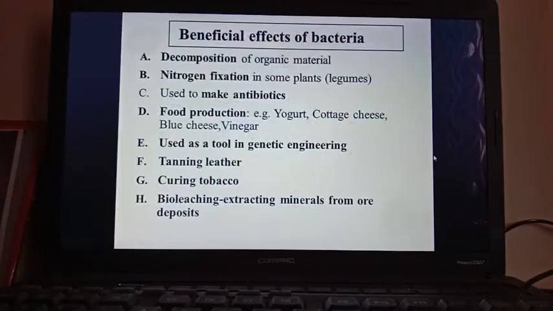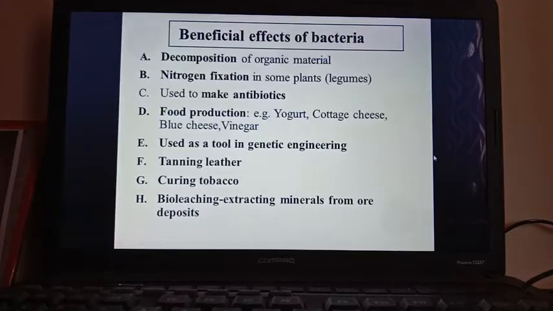Next, the beneficial effects of bacteria. First, in the beneficial effects, decomposition of organic material. You know that bacteria act as natural scavengers, meaning they can decompose organic waste products rapidly and form manures or organic fertilizers. So they help in the decomposition of organic material. Next one, nitrogen fixation in some plants, mainly legumes. What are legumes? Legumes are mainly all the pulses, peas, these plants.